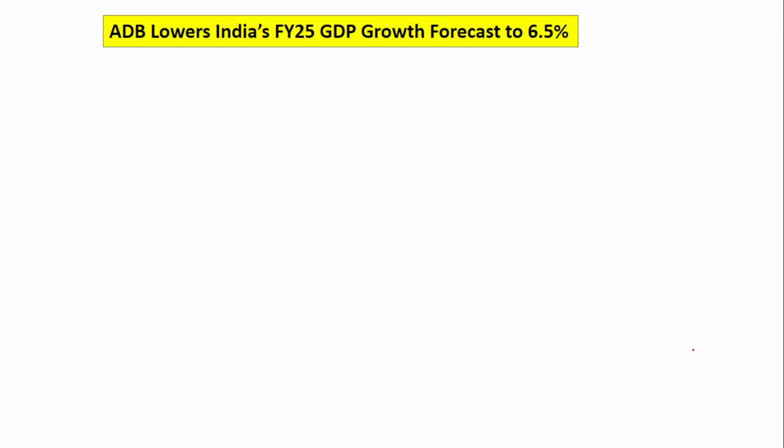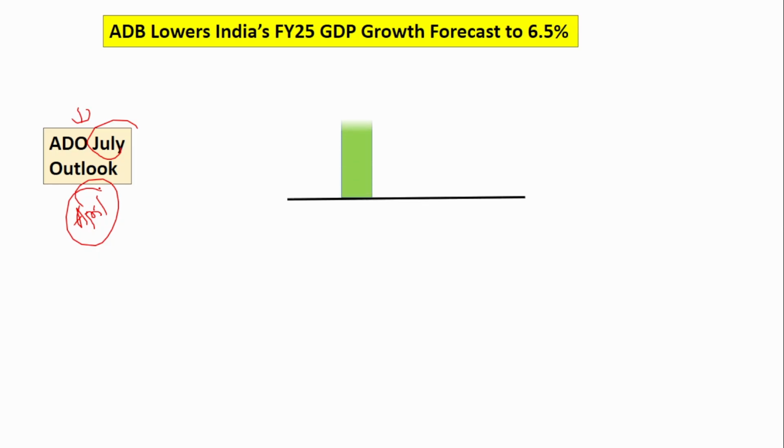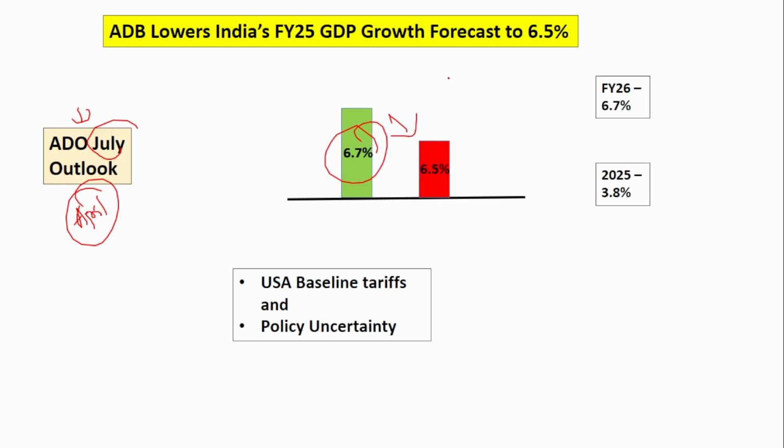Next is about the GDP projection by the Asian Development Bank. Recently the Asian Development Bank's July outlook got released. The previous outlook was released in April. Compared to the April forecast, now it has been reduced. In April the forecast was 6.7%, but now it has been reduced to 6.5%, and the main reason for this reduction is the US tariff and the policy uncertainty.